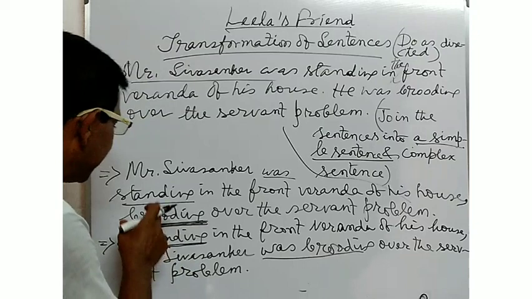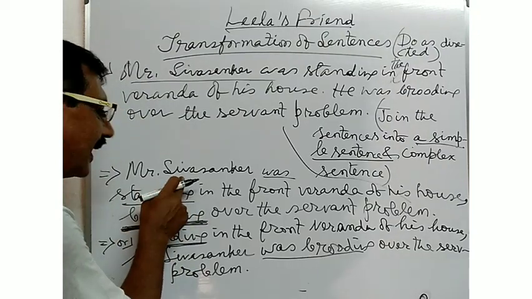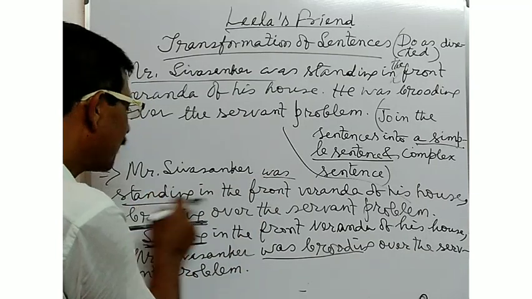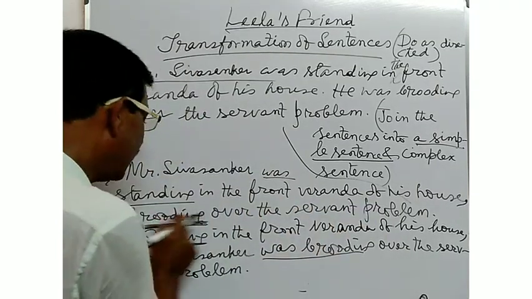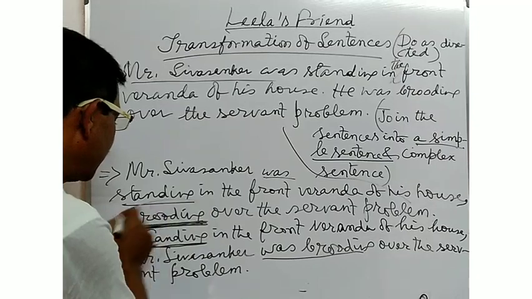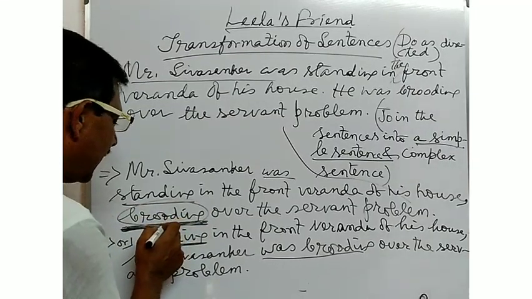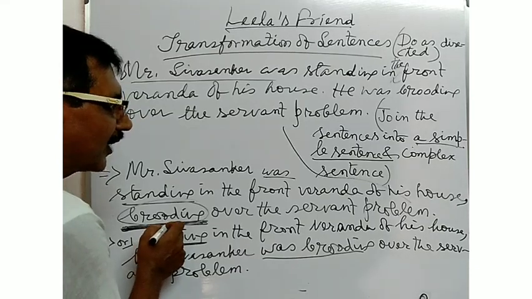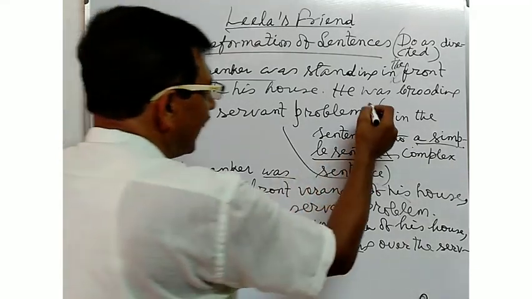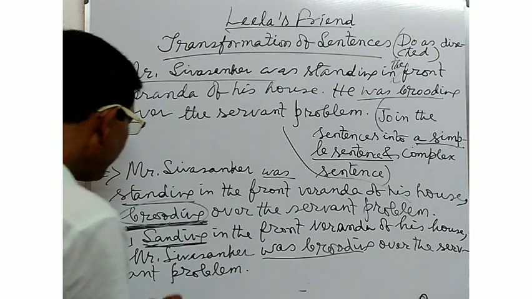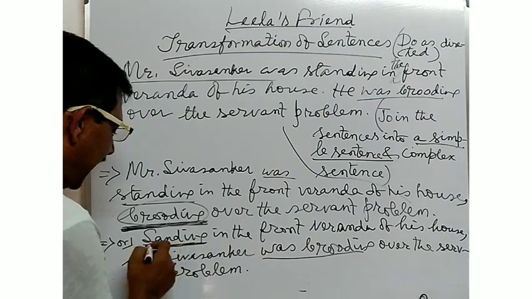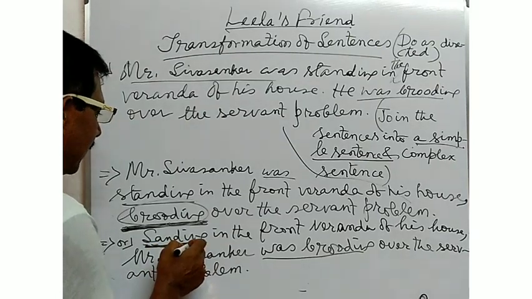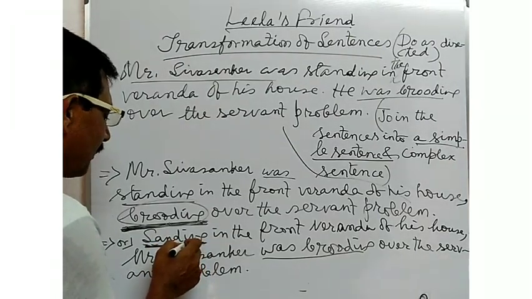So in the first answer, Mr. Shivshankar was standing in the front veranda of his house, brooding over the servant problem. Brooding here is used as a non-finite verb. That is, the present participle is used in order to make the finite verb non-finite. In the second answer, standing has been used as the present participle, a non-finite verb.